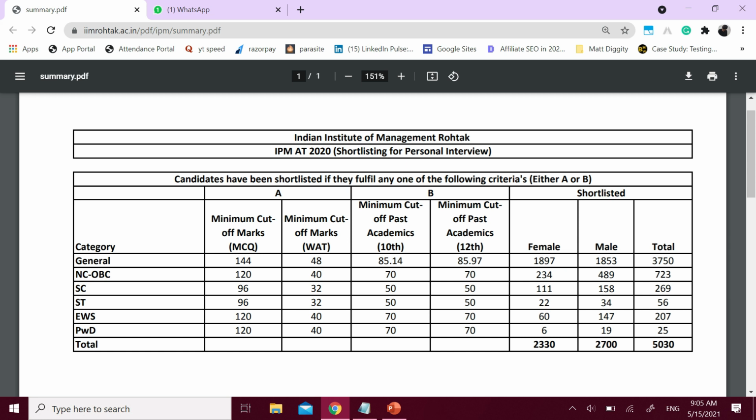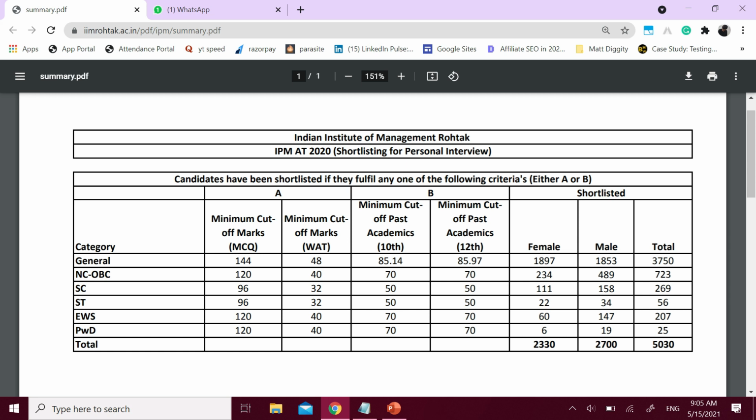In usual cases, you do not have your past academics cutoff, and it is an or condition and not an and condition. And even if you look at the cutoffs, this 144 marks is out of 240 because the paper was halved. Usually you will have a paper of 480 marks. Last year was a different case, 240 marks, of which the cutoff was 144. In the case of the 2019 paper, the paper was of 480 marks and the cutoff was 256. So that's roughly how the admission process works.